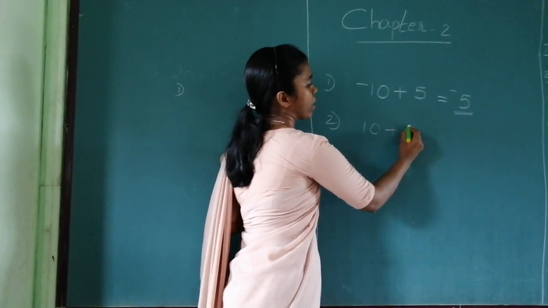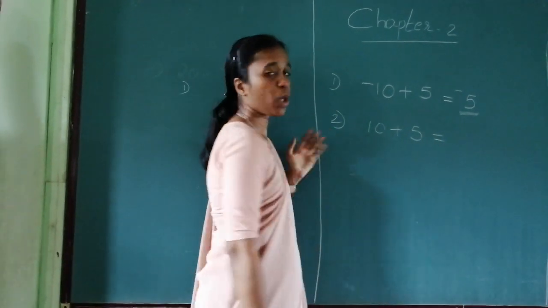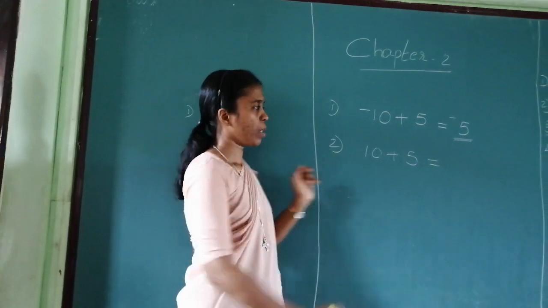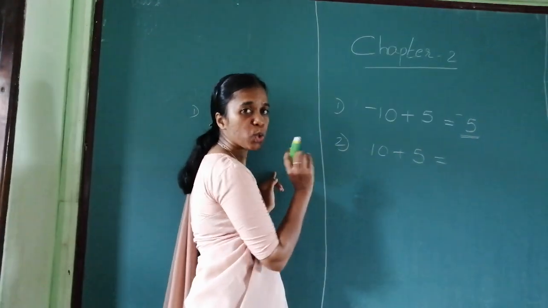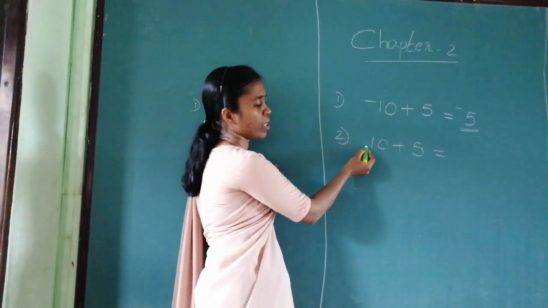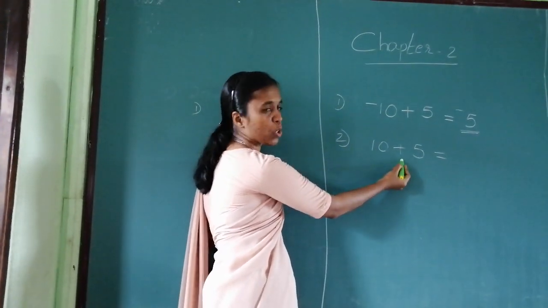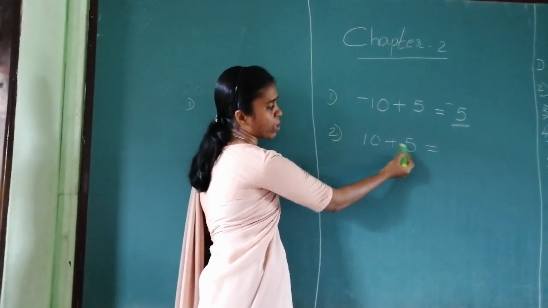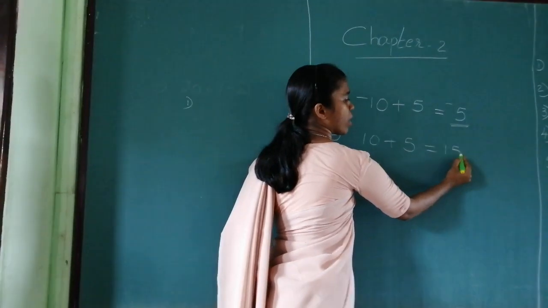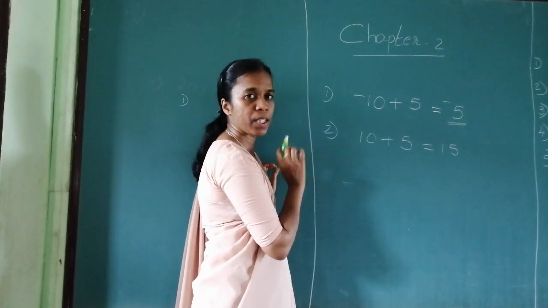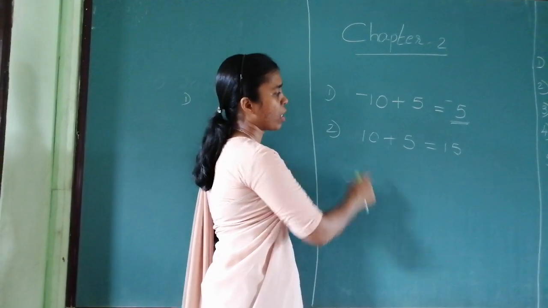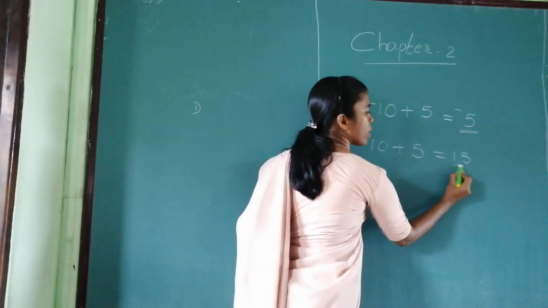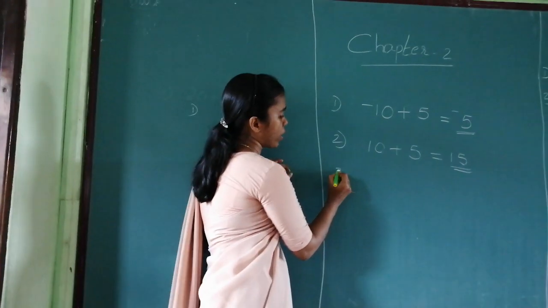10 plus 5. I know you already know the answer, but let's look at it. If the signs are same, here no sign is put. When there is no sign, what does that mean? The number is a positive number. I mean this also plus, this also plus. If the signs are same, add the numbers. 10 plus 5, 15. Put the sign of the greater number. What is the sign of the greater number? Plus. When it is plus, we usually don't put the sign. Okay? So our answer is 15. Let us look at the third question.